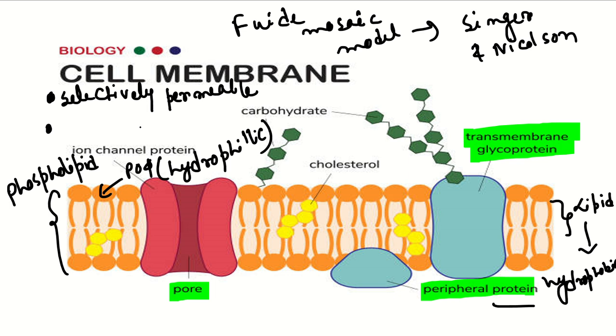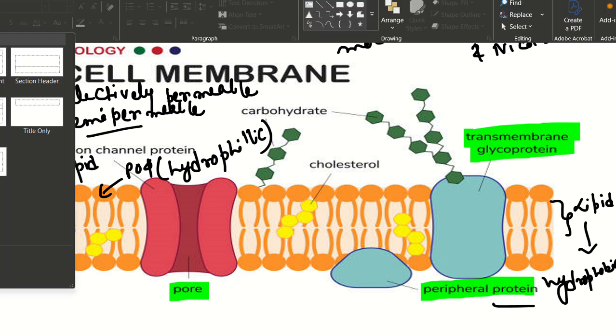Another term is also applicable for the cell membrane, that is semi-permeable. Selectively permeable means the cell membrane selects a few ions and molecules to enter the cell, and semi-permeable means sometimes it prevents the entry of solid particles and allows only fluid particles. So two terms are there in the fluid mosaic model of the cell membrane.